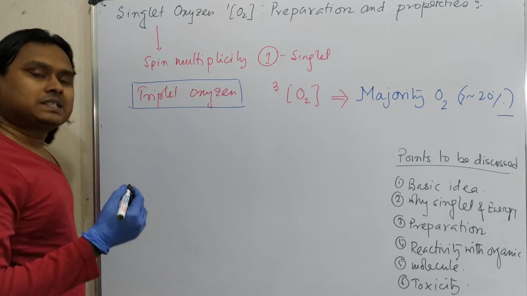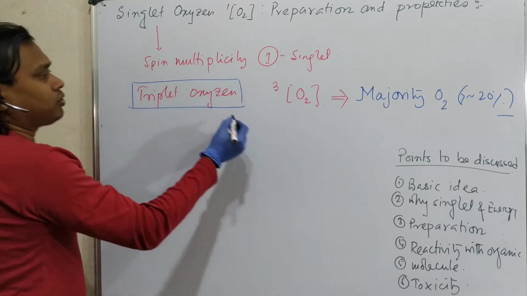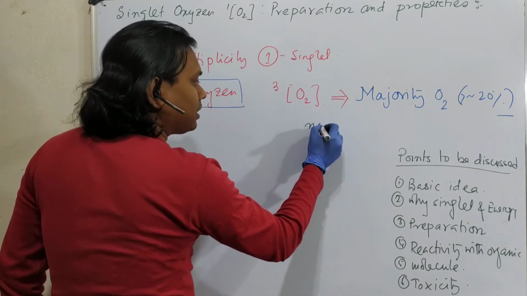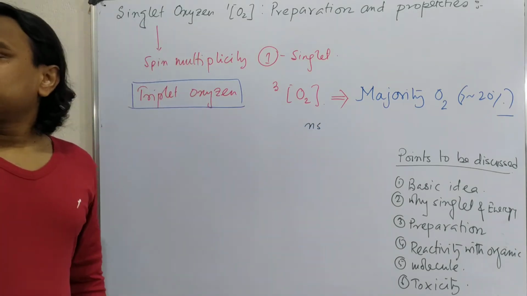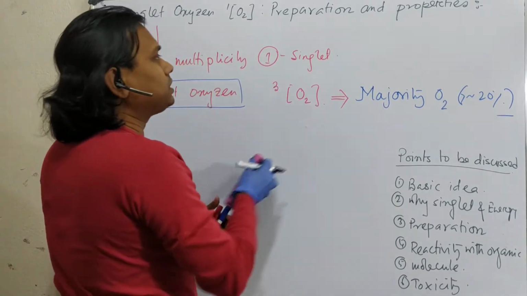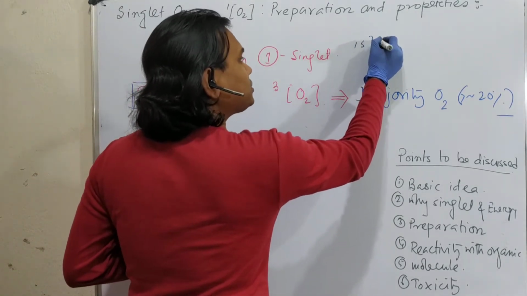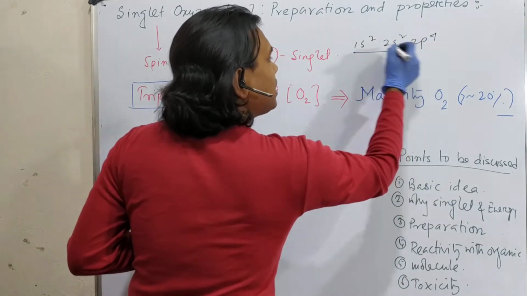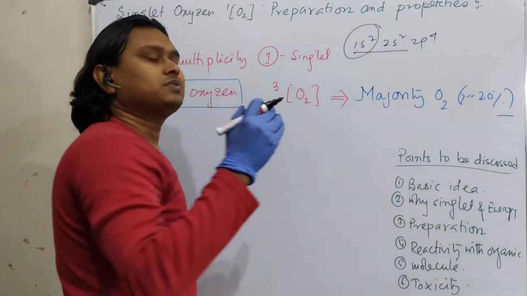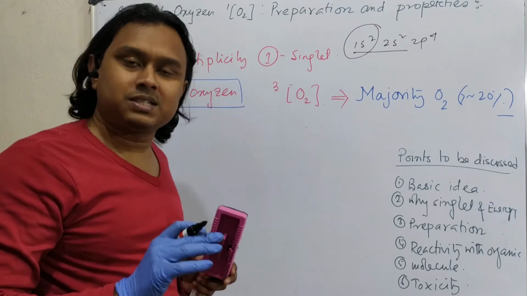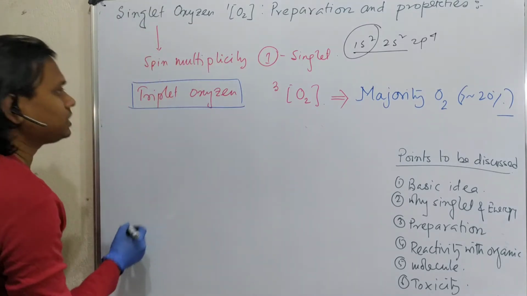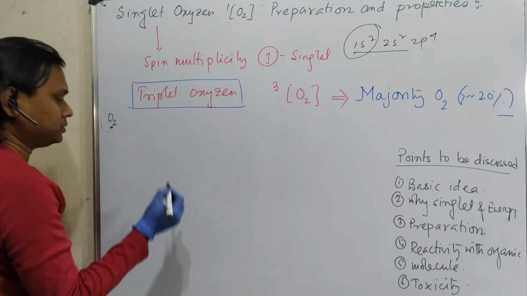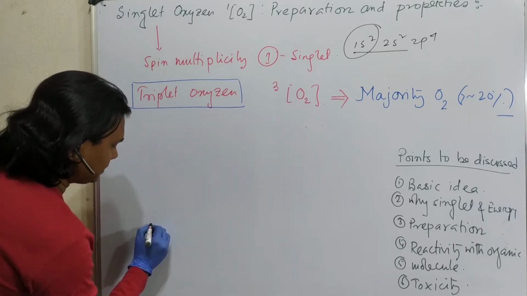So let's consider the oxygen 2p. Oxygen, if you consider the periodic table, its electronic configuration is 1s2, 2s2, 2p4. We will not consider 1s because it's an inner orbital, it doesn't participate in bond formation. So let's consider the bond formation. Actually we are trying to form the O2 molecule using a molecular orbital diagram.